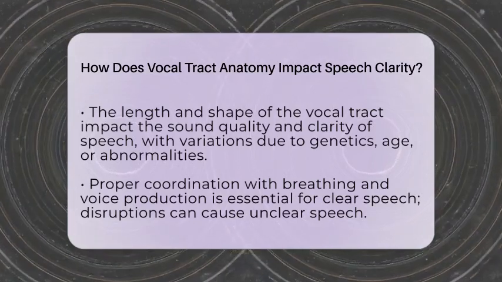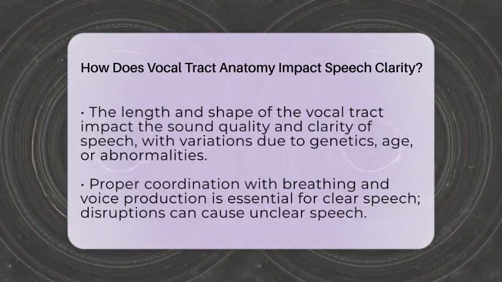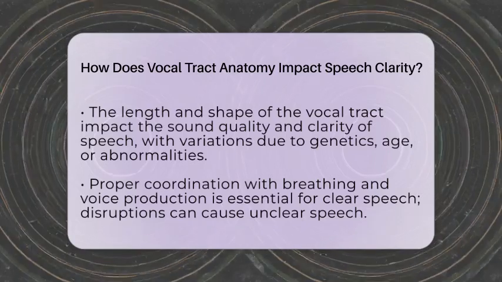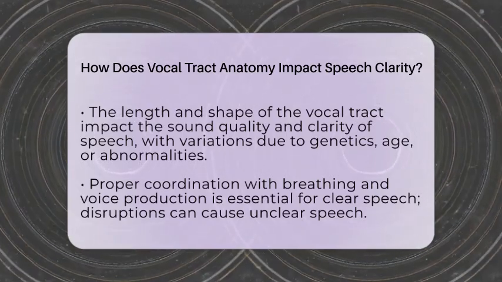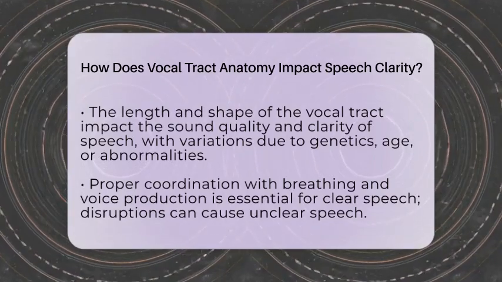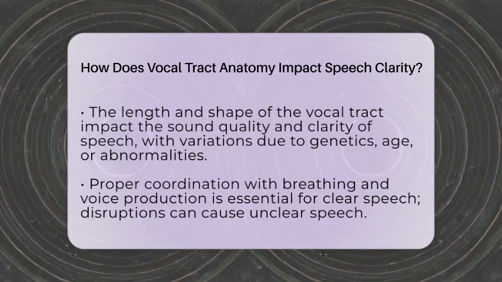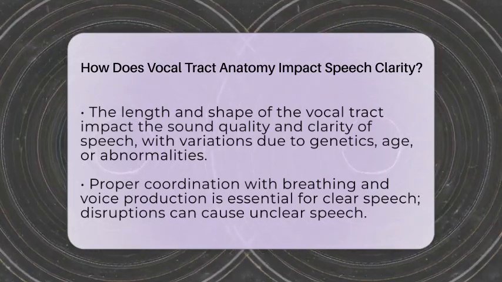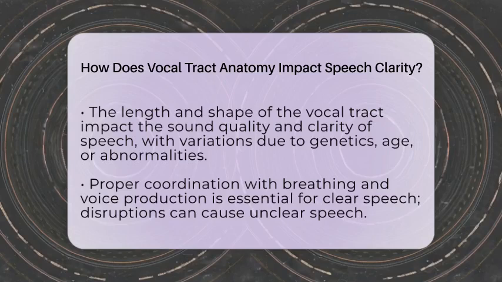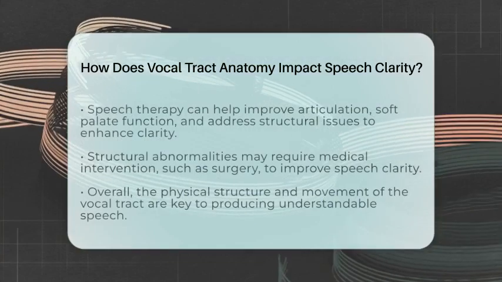Coordination with your breathing and voice production systems is equally important. Your lungs provide the airflow needed for speech, and your vocal cords vibrate to produce sound. The vocal tract then shapes this sound into recognizable speech. If there's a disruption, say from a neurological issue or structural problem, it can make speech less clear. That's why speech therapists often work on strengthening and coordinating these movements to improve clarity.